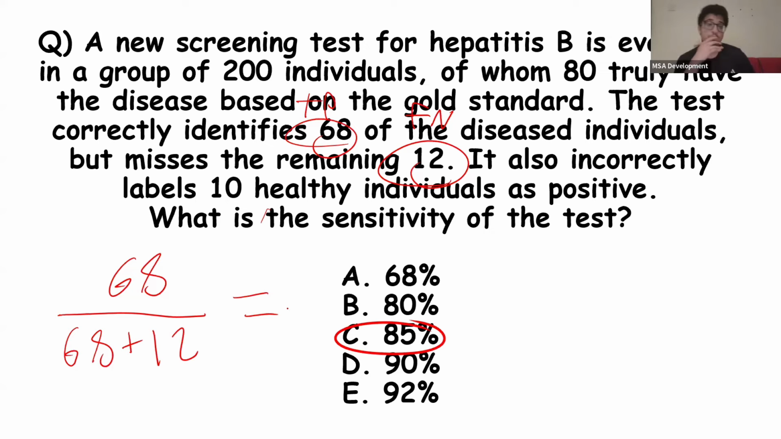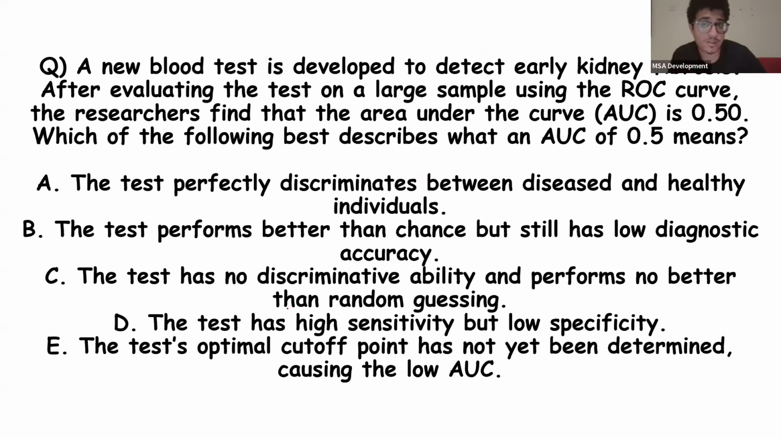Tamam? A new blood test is developed to detect early kidney fibrosis. After evaluating the test on a large sample using the ROC curve, the area under the curve is 0.50. Tamam? Which of the following best describes what an AUC of 0.5 means? So what did we say about 0.5 again? 0.5 means that there's a 50% chance that the person with the disease is identified as having a higher test score, or a positive test score, than the person who's normal, which is basically a 50-50 chance. So the test doesn't have any discriminative ability, and it performs no better than random guessing. So that's the answer here.